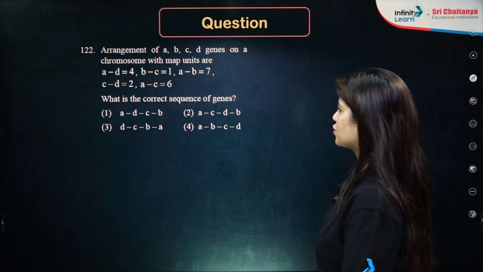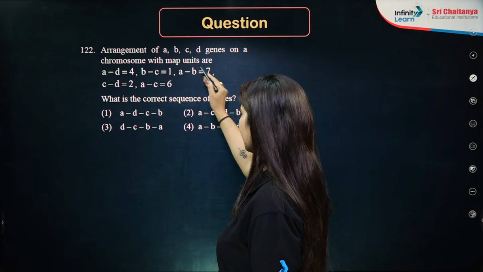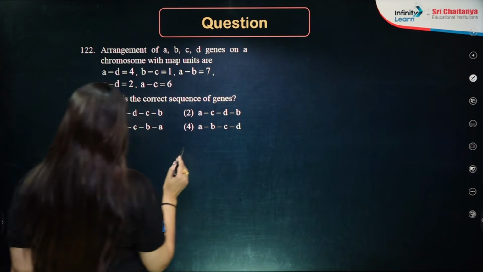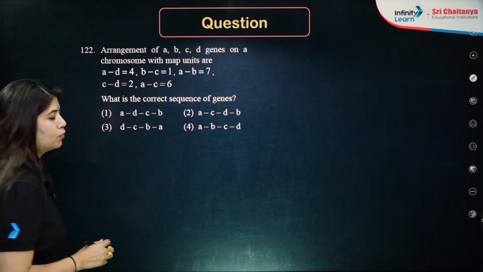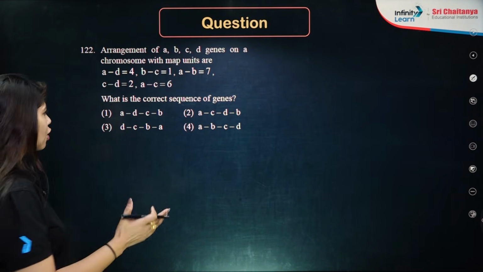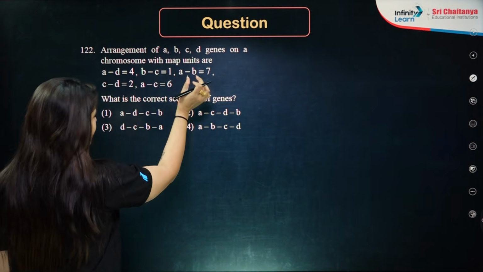Okay. Next question. Arrangement of A, B, C, D genes on a chromosome with the map unit. So basically in this question we have been given values for different genes which we have to map out. To solve this kind of question, what we should do is find the maximum value.